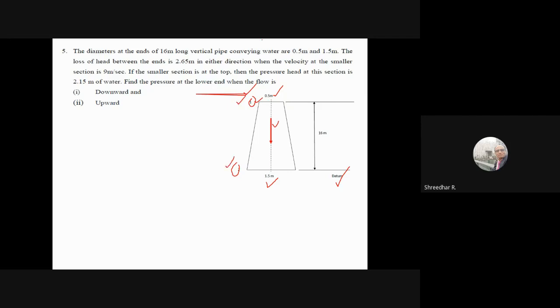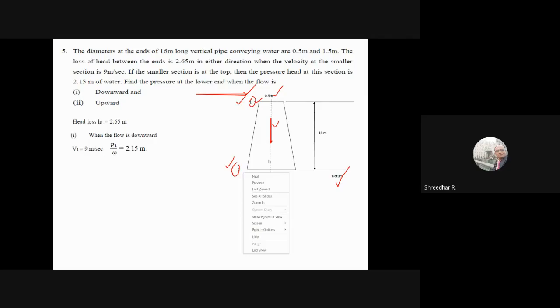See now, the problem is that everything is given. Okay. So now the head loss is given, 2.65, when the flow is downwards. The velocity at the smaller section is given. Since I named this as 1, I wrote this as v1, which is 9 meters per second, and the pressure head is directly p1 by omega, which is 2.15.